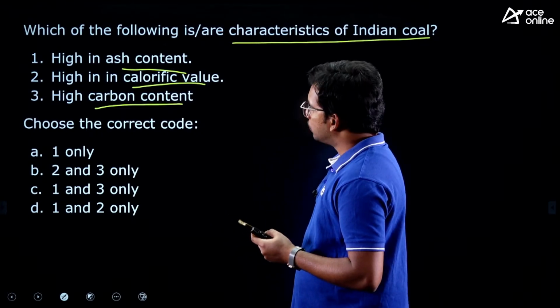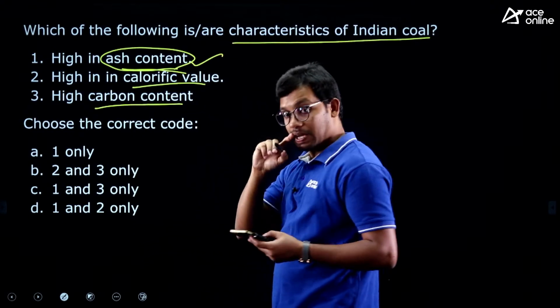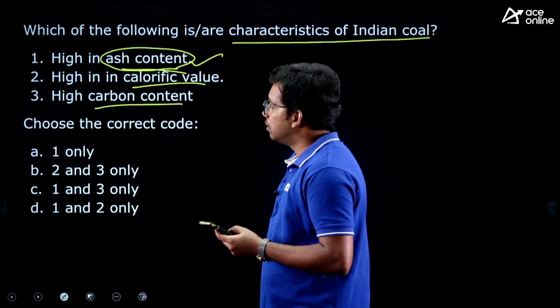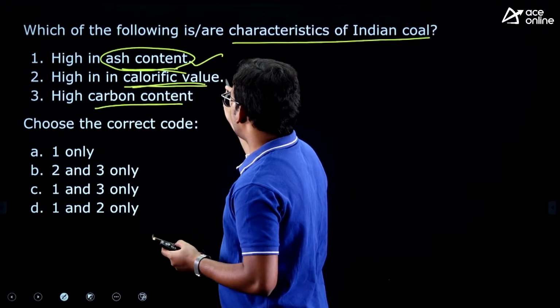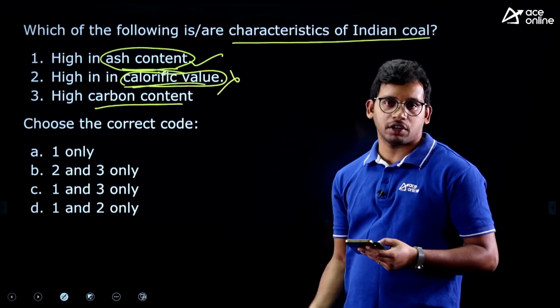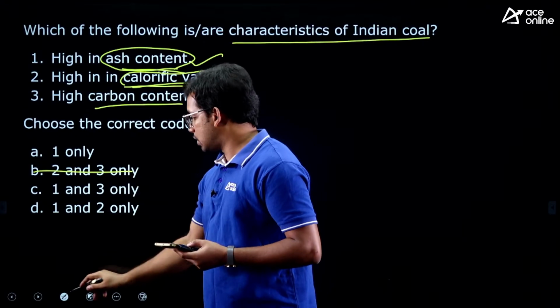First one, high in ash content. Yes, there is a high ash content in Indian coal. That's why it is a bad quality one. High in calorific value? No, there is a low calorific value. That's why it is not very efficient, and we are importing. So the second one is wrong.